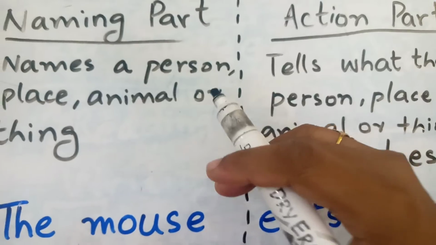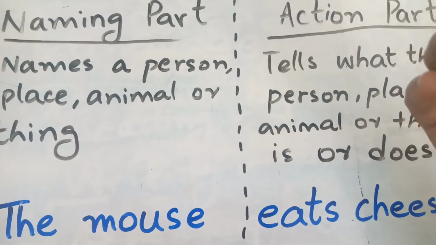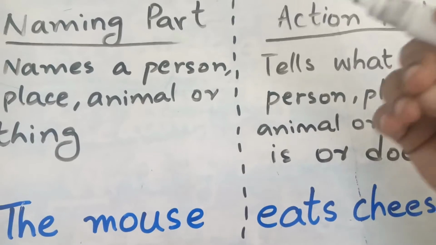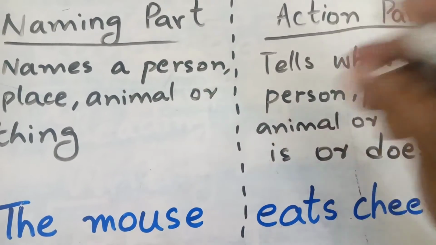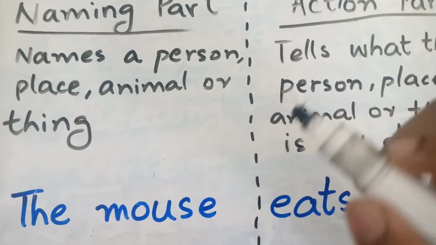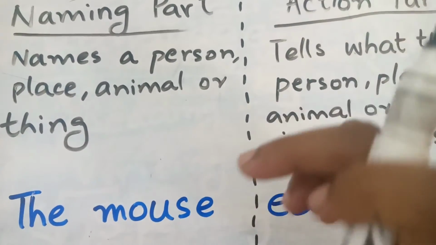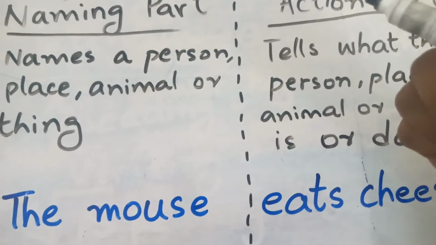For example, I say this is a pencil, right? I am giving information about the pencil. I am telling something about that pencil. But when I say Sarah writes with a pencil, now I'm telling something about Sarah and her action, that she is writing with a pencil.